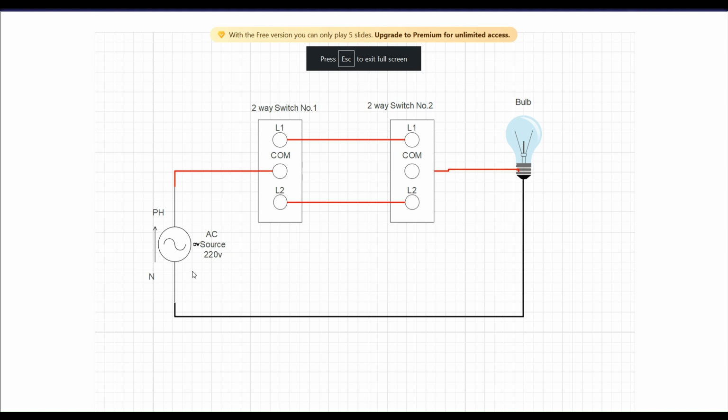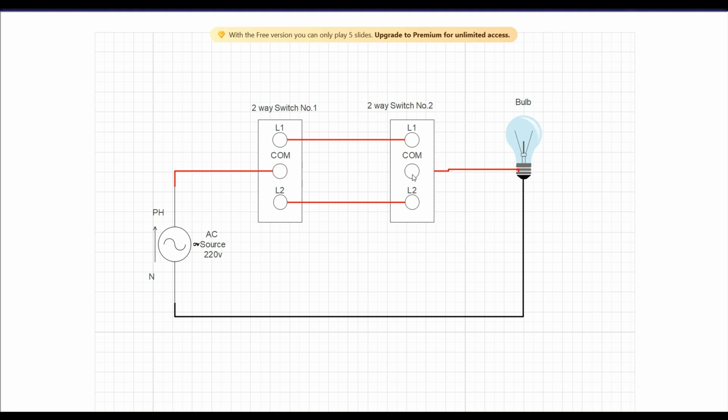This is the 220 AC source, and these are two two-way switches. And this is the bulb. Phase is coming in the red wire from the AC source, and neutral is coming in the black wire.